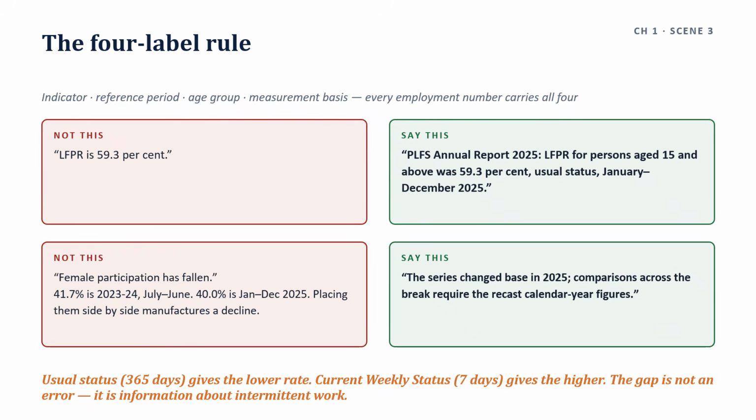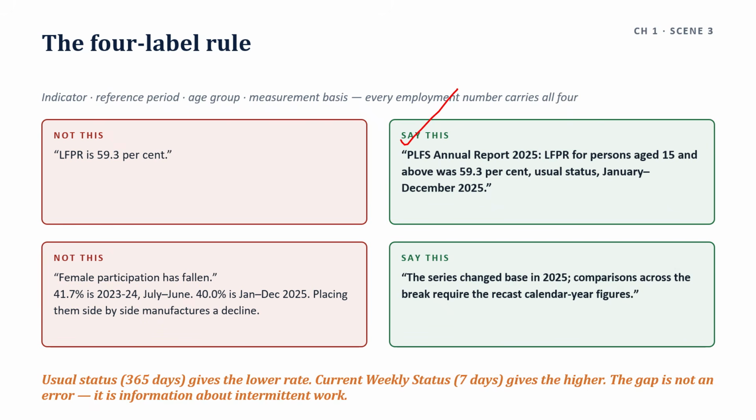Then comes to current weekly status. What is meant by current weekly status? A 7-day reference period it is called as. It produces the higher unemployment rate and it picks up the short-term and seasonal joblessness that usual status hides. So same country, same year, different instruments. The gap between them is not an error. It is information about intermittent work.